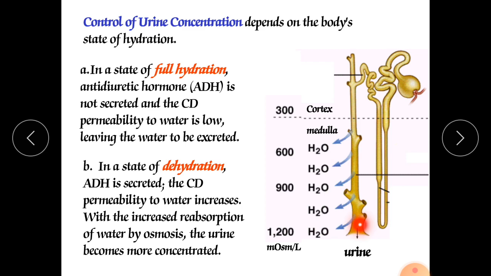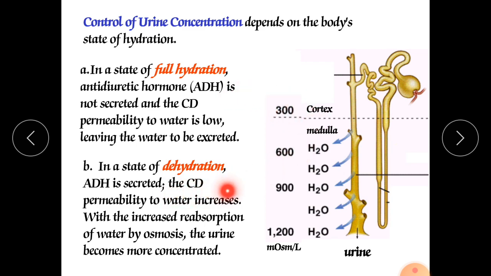Try to understand these concepts. Here, in a normal hydrated condition, we can lose water through urine, but in this condition the body tries to maintain its homeostasis, its water-electrolyte balance. That's why during dehydration ADH is automatically secreted, due to which the water is not lost into the urine, so it will be absorbed more speedily than in the earlier condition.